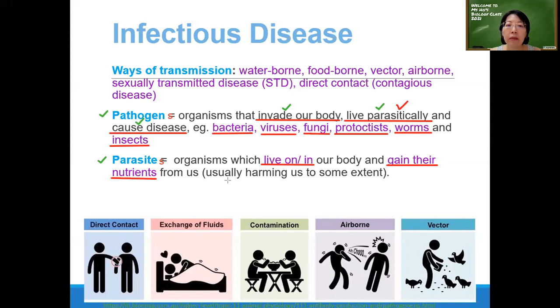And then they usually will harm us to a certain extent because they steal our food, right? They steal our food, isn't it? So therefore they'll harm us to some extent. But the moment they harm us until we get sick, they are considered as pathogens. If we do not get sick, then they are just parasites. It means pathogens are organisms which are parasitic and can cause disease to us. That means we will become sick, right? If we don't become sick, they are parasites.